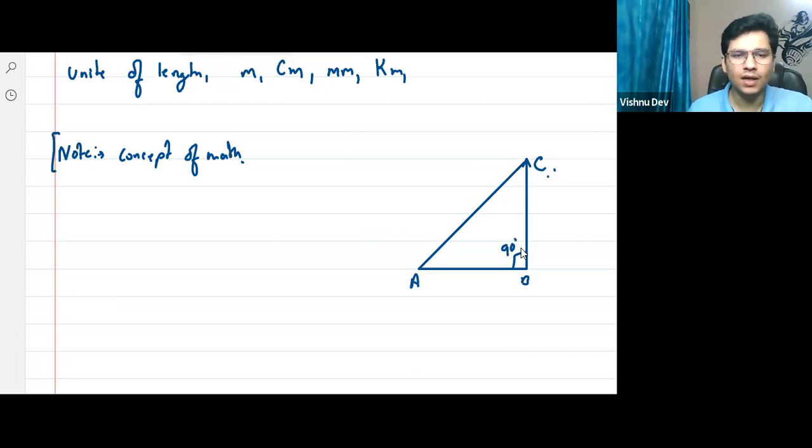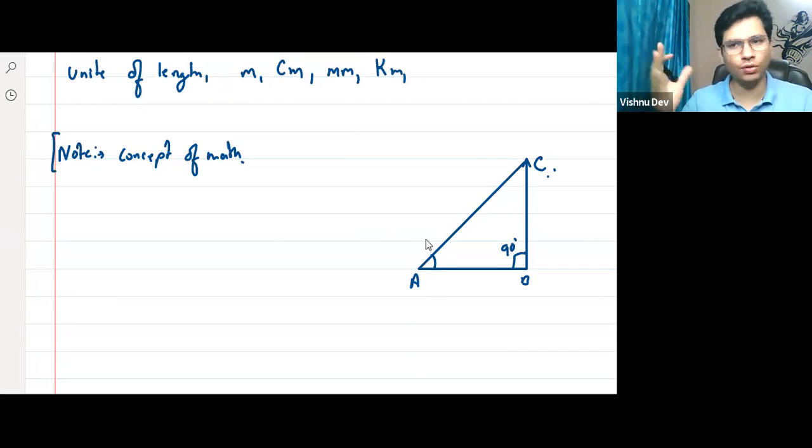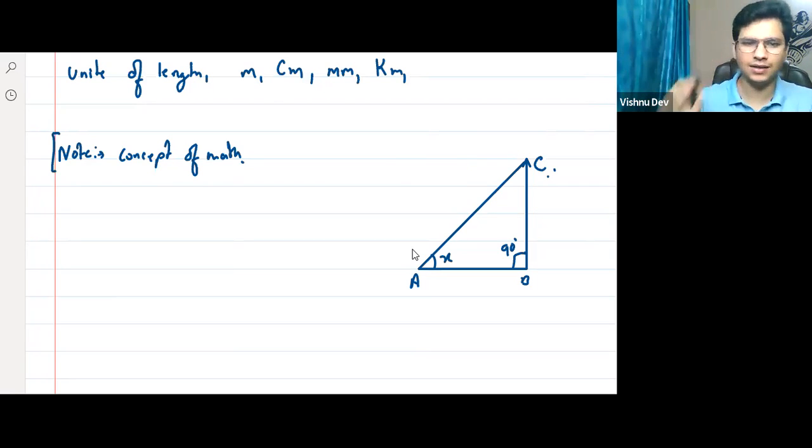Okay. Now, everyone, please listen. This is important. Some of you might know this, some of you don't know this, right? So it is very important. Remember this. Now, this is 90. This is some angle, है ना? I don't know what this angle is, so I just say it is x. The angle is x. ठीक है? I just assign some variable x. Acute angle, yes. Acute angle, everyone knows that, right? But this is the angle.